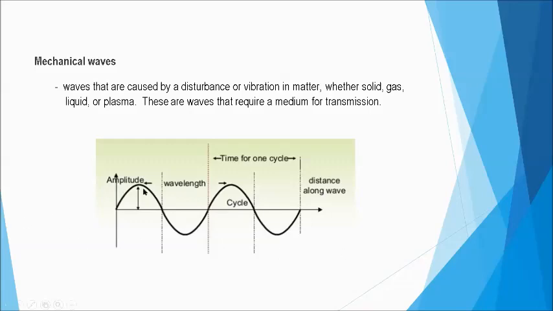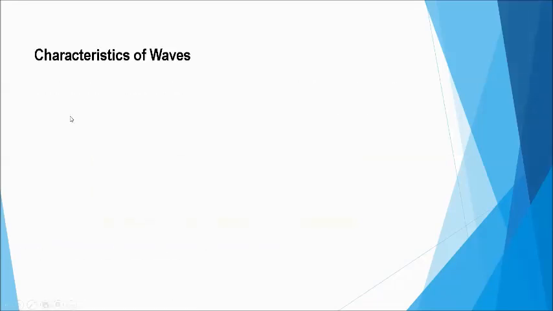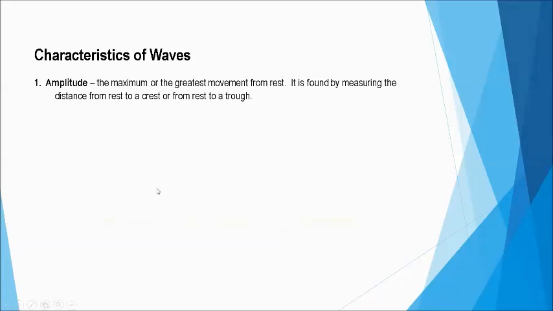Alright? So I want you to remember this figure so that it would be easy for us to imagine when we talk about these characteristics of waves. Okay? So what are the characteristics of waves? First, we have amplitude. Okay? Amplitude, or like I said kanina, it is the maximum or the greatest movement from rest. Okay? So it is found by measuring the distance from rest to a crest or from rest to a trough.